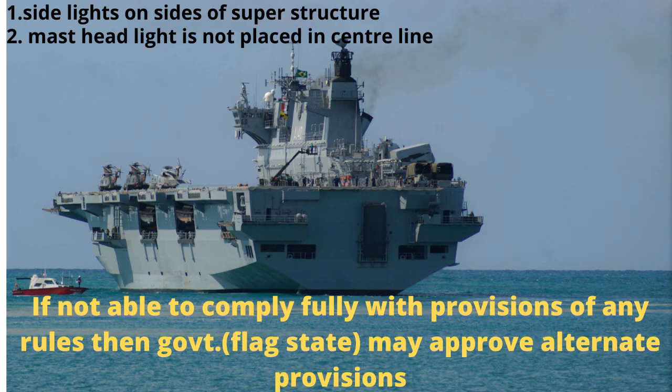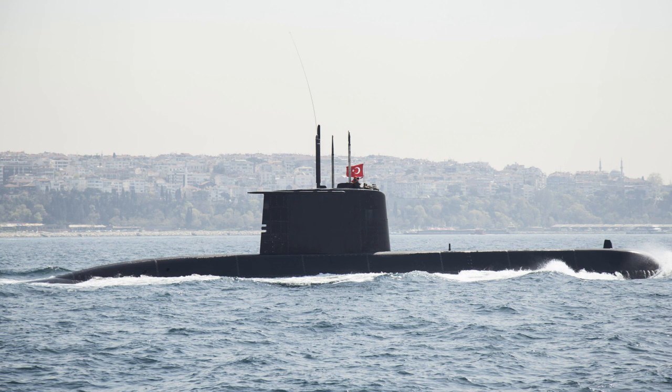So I have given you the example of aircraft carrier. You can see in this image that the superstructure of aircraft carrier is situated at one side, because it needs a large flight deck for landing and takeoff of planes. And this is the special purpose of aircraft carriers. The side lights of aircraft carriers may be placed on the side of the superstructure, and also the masthead light may not be placed at the center line. Another example is submarine maneuvering on water surface. Submarine may in addition flash an amber light when maneuvering on water surface.